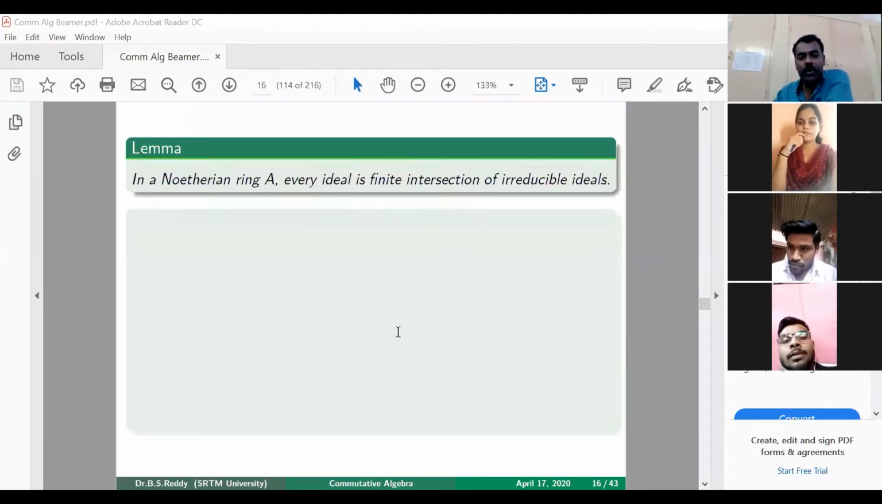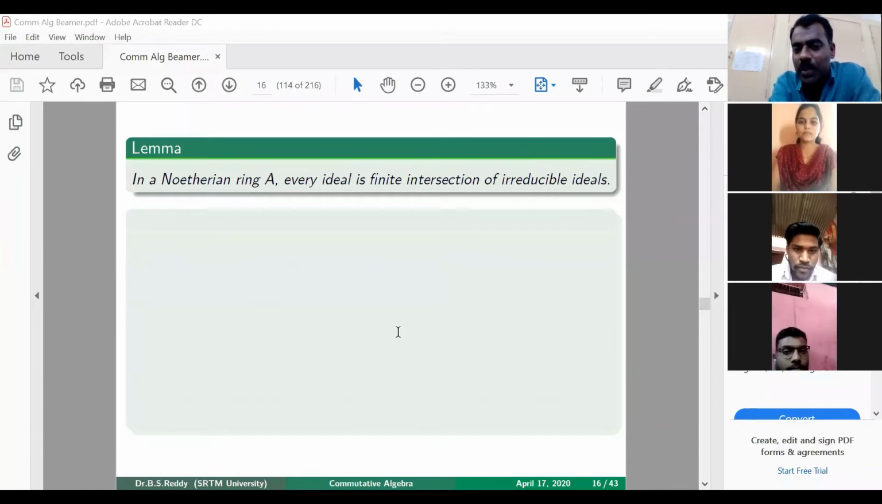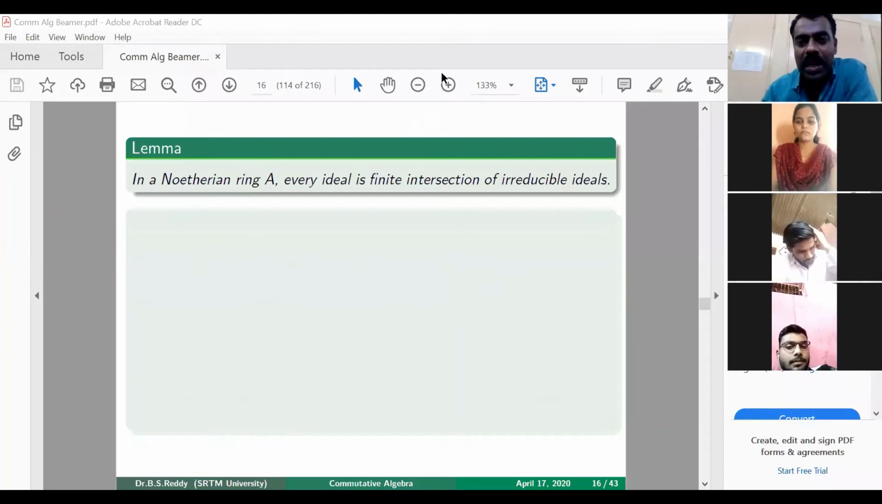So what we prove is that in a Noetherian ring A, every ideal is a finite intersection of irreducible ideals. First we are proving that in a Noetherian ring, every ideal can be written as a finite intersection of irreducible ideals. And later we will prove that every irreducible ideal in a Noetherian ring is a primary ideal. That proves the primary decomposition theorem. So as a first step, we will prove that every ideal is a finite intersection of irreducible ideals.